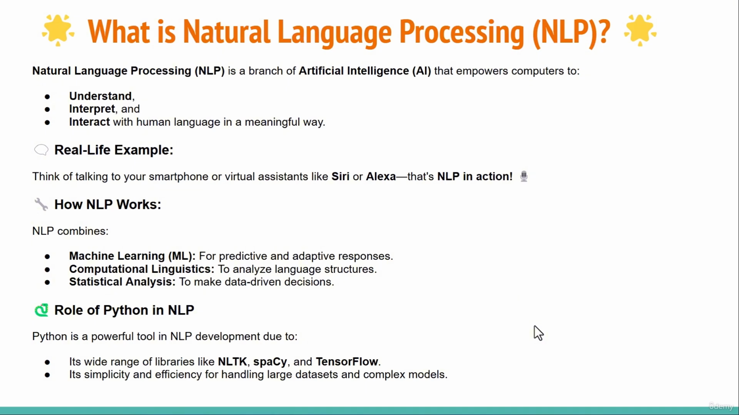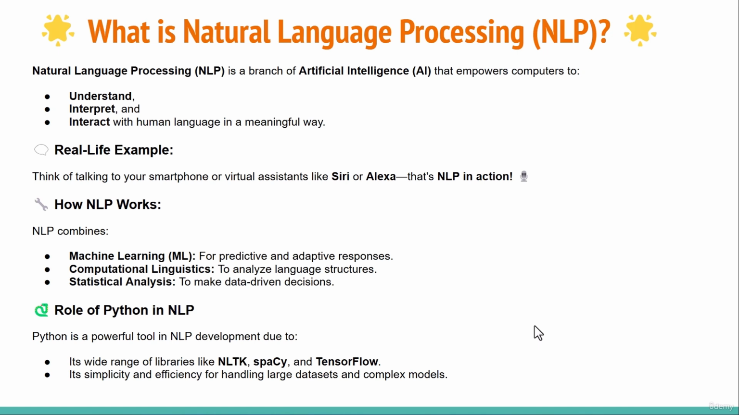How does NLP work? It involves machine learning, computational linguistics, and statistical analysis. Machine learning involves predictive and adaptive responses. Computational linguistics analyzes the structure of languages. Statistical analysis involves data-driven decisions. This means if a person says something and these factors are involved, then based on that, the system decides what action to take or what response to give.